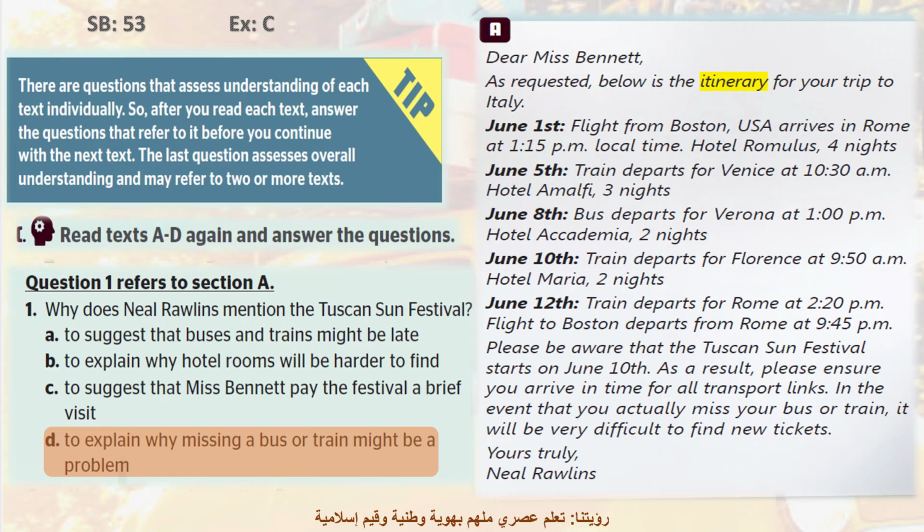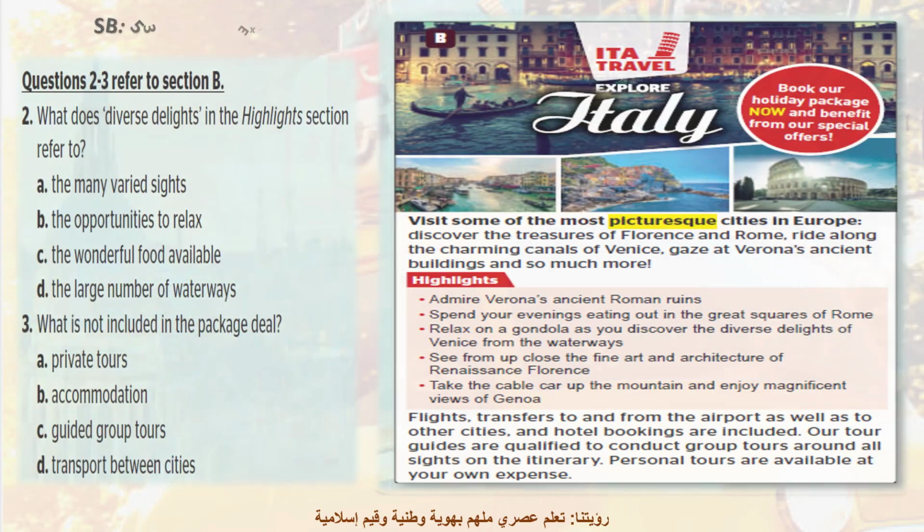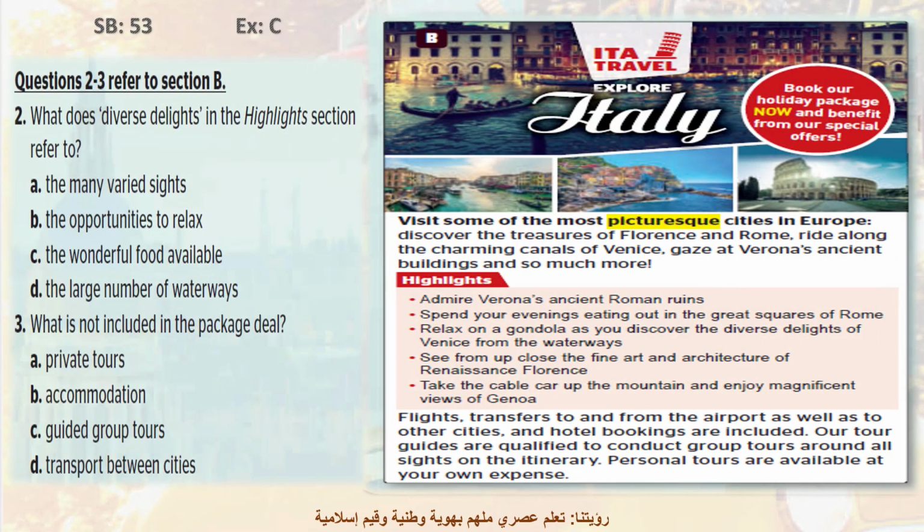Let's move to questions 2 and 3, which refer to section B or text B. Pause the video, read the questions and identify the keywords. After that, find them in the text and read carefully to choose the correct answers. Then come back to check your answers. Go on.